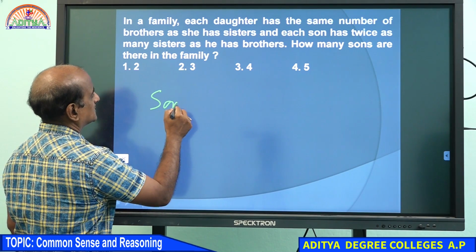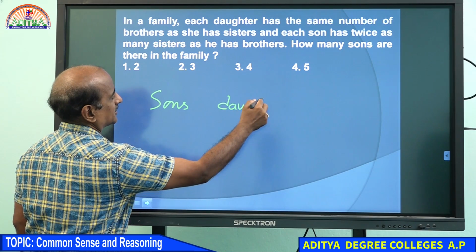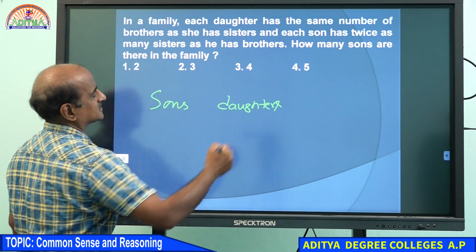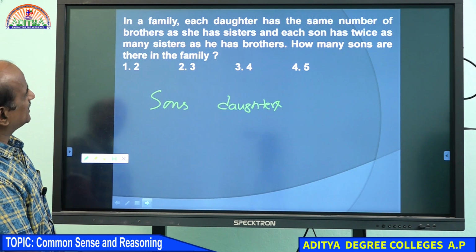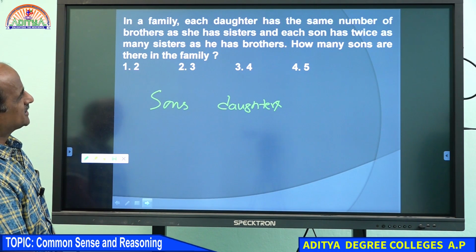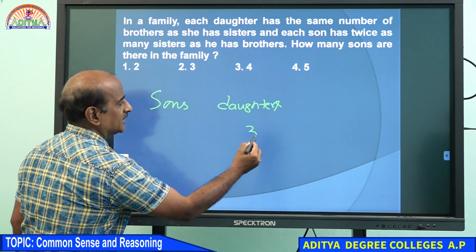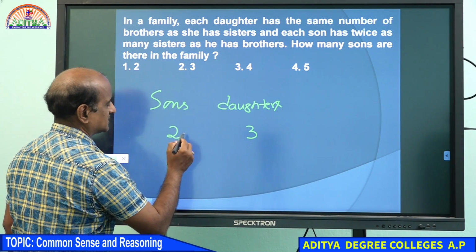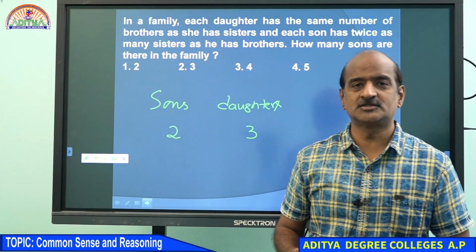I am talking about the sons and then daughters. So, how to justify? Each daughter has the same number of brothers as she has sisters. For example, let us assume there are 3 daughters and 2 sons.